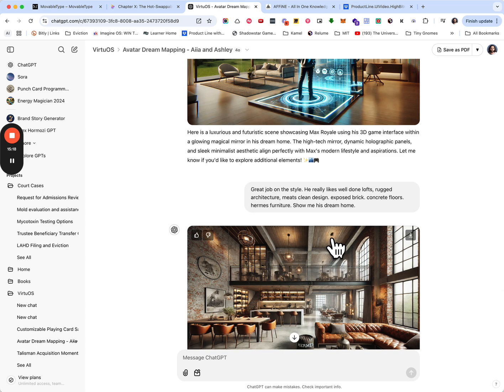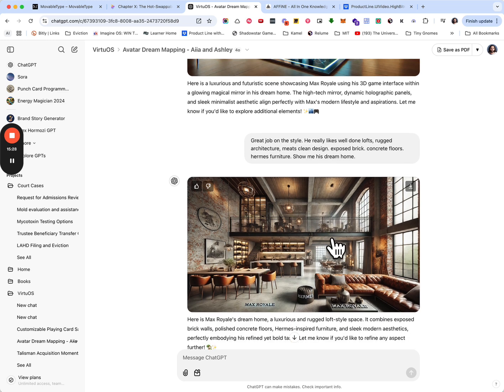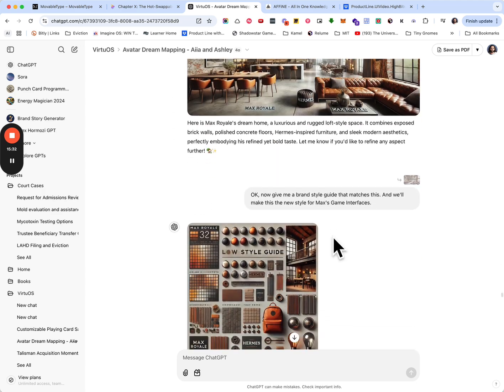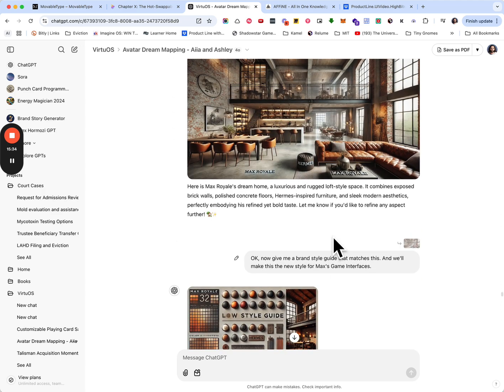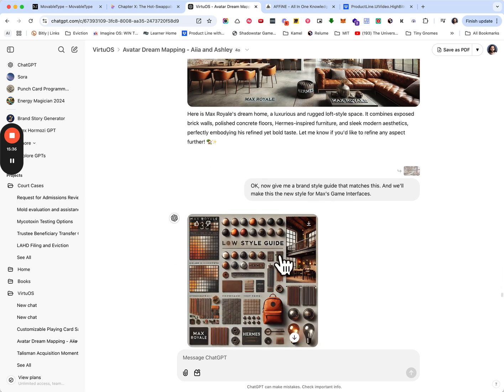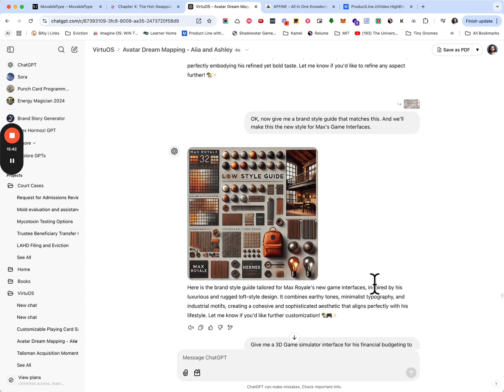He brought up that he likes well-done lofts, rugged architecture, clean design, exposed brick, concrete floors, Hermes-style furniture. And so we asked to show Max's dream home, and he just loved this. It was great. And from there, now that we got his style dialed in, I was able to ask for a style guide. So from now on, the ImagineOS Game of Life can adapt to this style that he likes.